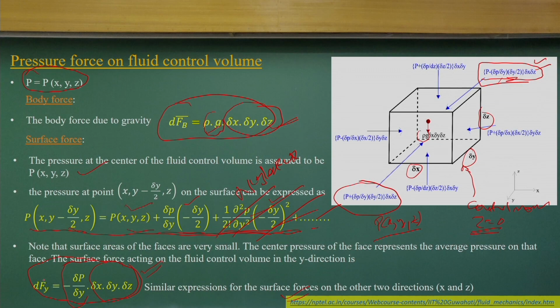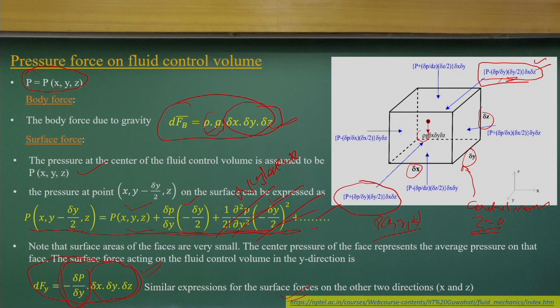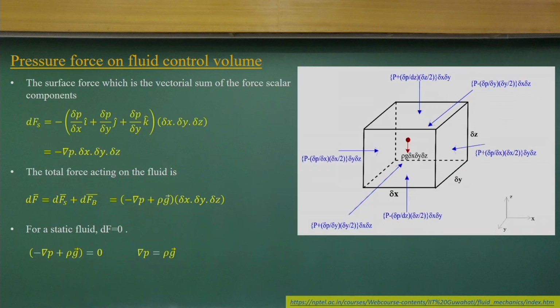So, what I am talking about is the force components acting along the y direction because of the pressures. We can get it as a pressure gradient times delta x delta y delta z, which is the volume of the control volume. In a similar way we can derive the force components due to the pressures in the x and z directions respectively. If I do that, I can write it in vector form this way. This is the force component along the x direction, this is the force component along the y direction, and this is the force component acting in the z direction.